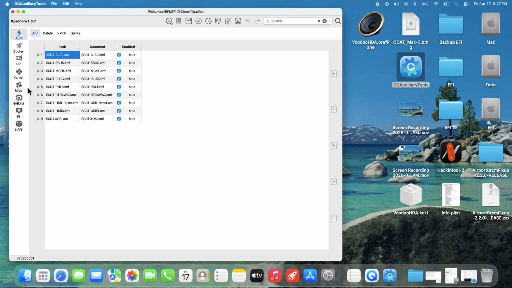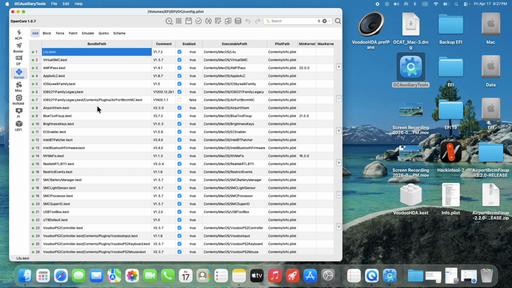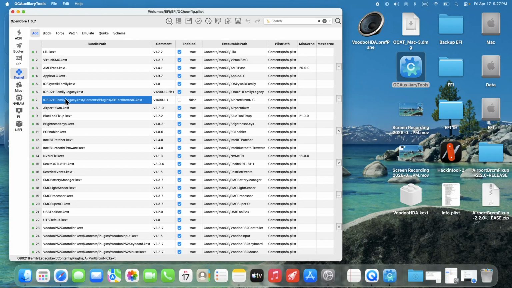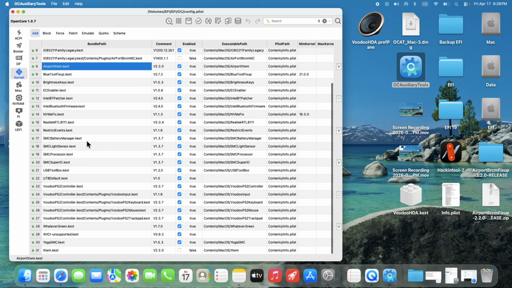there you can see. This is the kernel of this laptop, in which I use this one with these kexts in this order after these kexts. And if you have already installed itlwm.kext, just disable it from here.